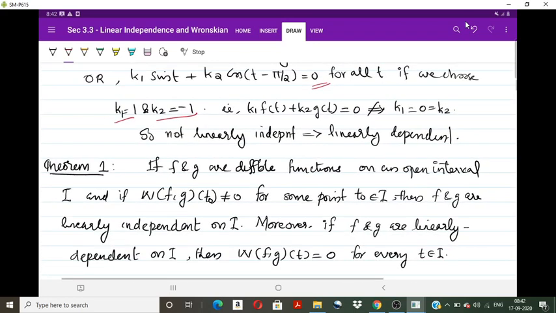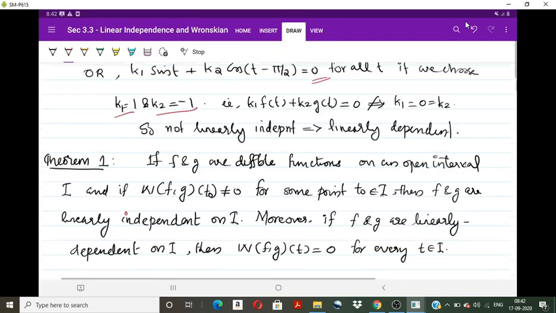If f and g are differentiable functions on an open interval I, and if the Wronskian of f comma g at t naught is not equal to 0 for some point t naught in I, then f and g are linearly independent on I. That means, if there are two functions which are differentiable such that the Wronskian at a point inside an open interval I where f and g are differentiable is non-zero, then we can say that f and g are linearly independent throughout I.